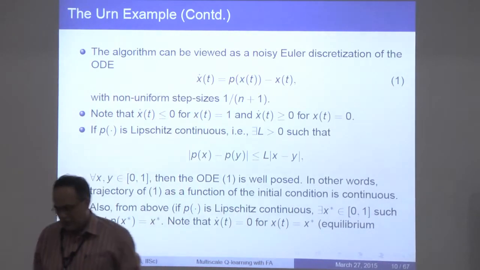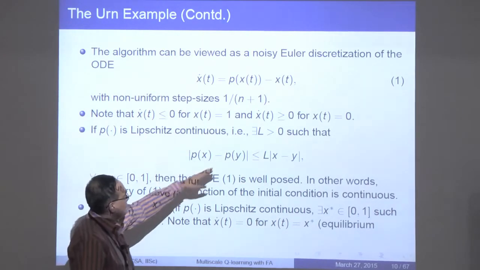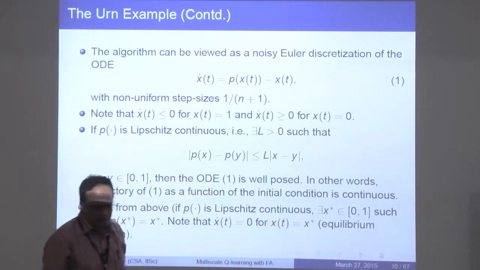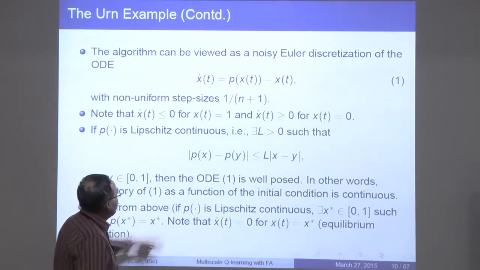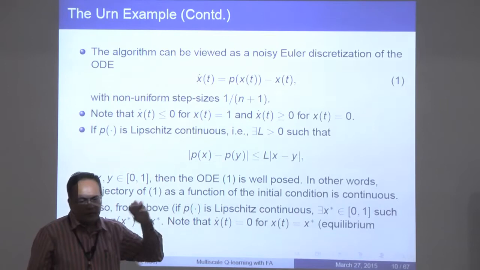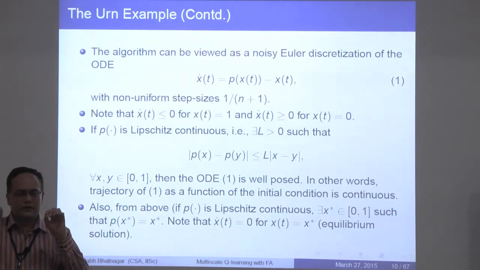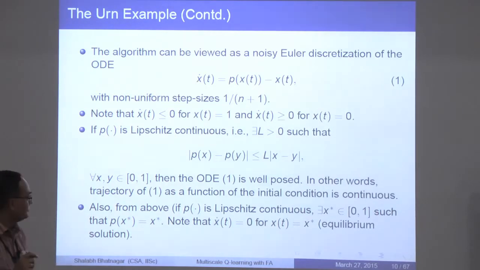Right, now if you assume that P is a Lipschitz continuous map, which means that there exists an L for which the mod difference of P(x) minus P(y) is less than or equal to L times mod x minus y, then it can be shown that this ODE is actually well posed. What that means is that if you start your ODE from any given initial condition and look at the trajectory of this ODE as a function of the initial condition, if you change that initial condition, move it around by a small delta amount, the entire trajectory would continue to remain within an epsilon ball. Okay, so it's a continuous function of that initial condition.